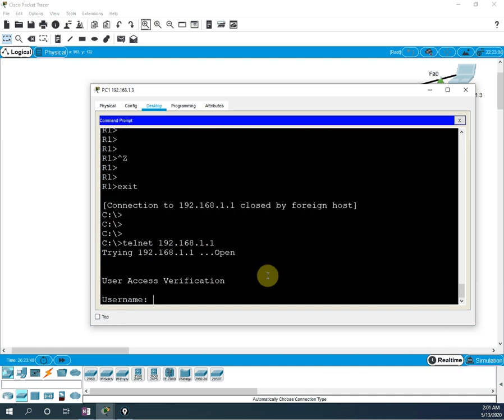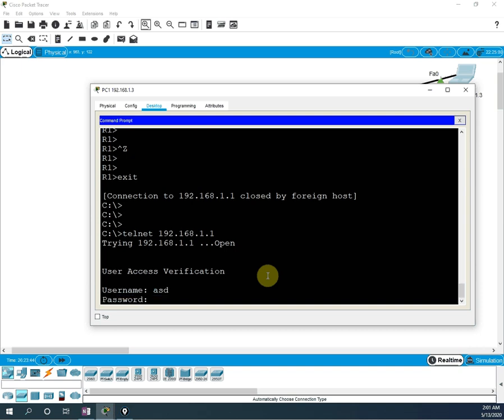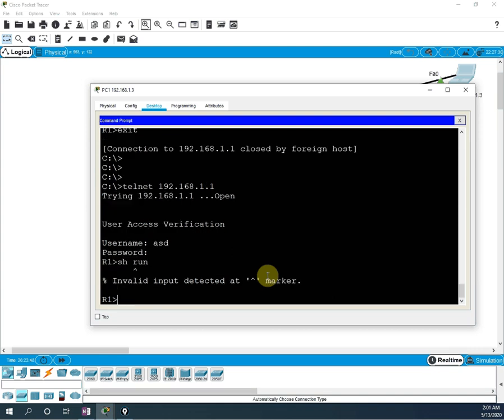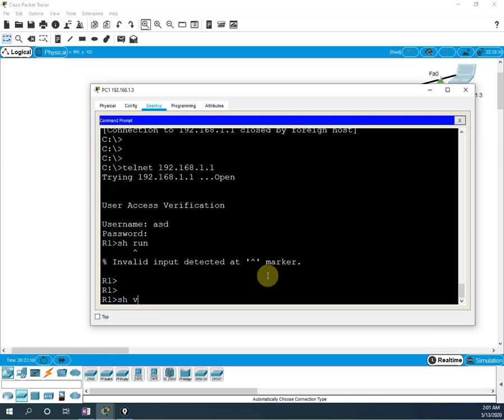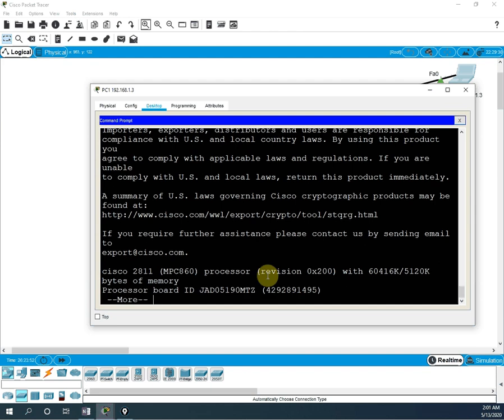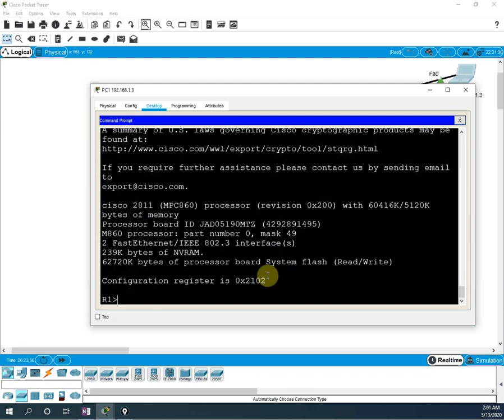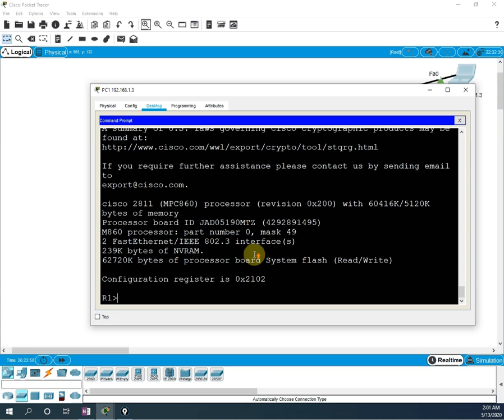He will ask what we write: ASD, the new user. Then I will write ASD again. So I can access the router. I will write show run. I can see the show version command, because he has the access to run only show version, not show run. Okay, so he can access.